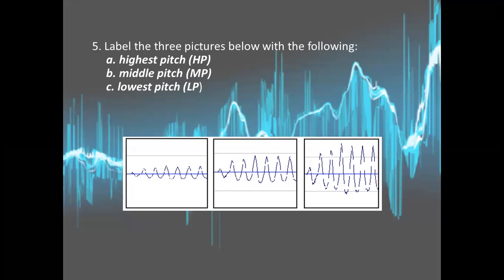The higher the pitch, the more the number of waves. Less waves, and larger wavelength; smaller wavelengths, the smallest of them all. So we can say this is the highest pitch, and this is middle pitch, and this is low pitch sound.